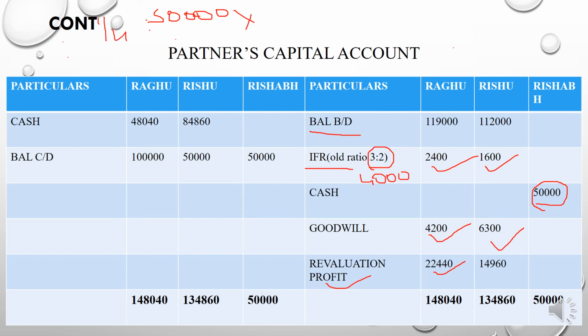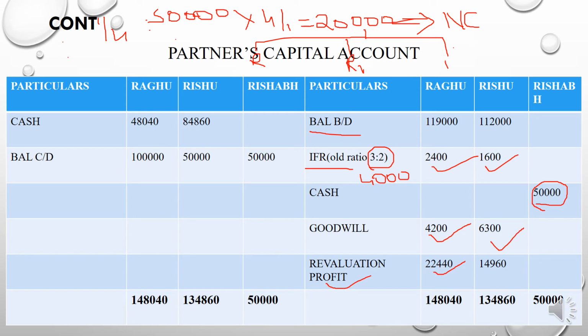So the reciprocal of the share means 4/1. If you calculate it, you will get 2 lakh, and this is the new capital.